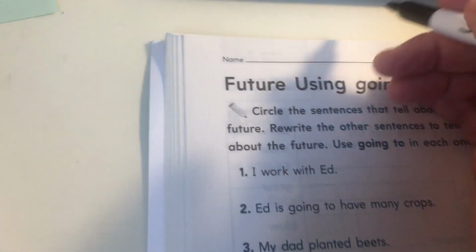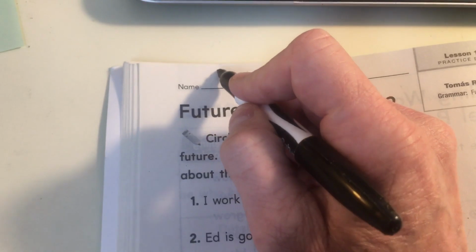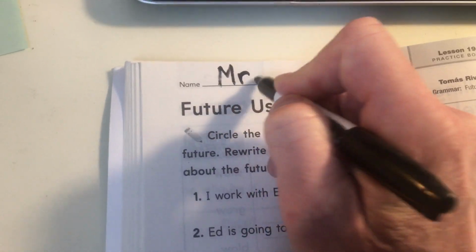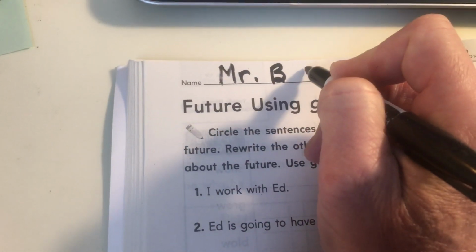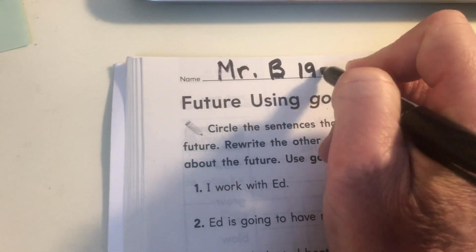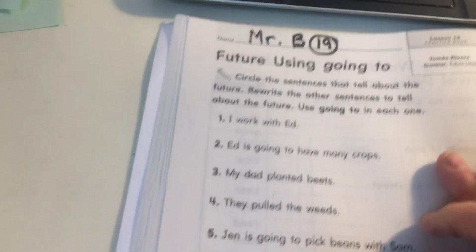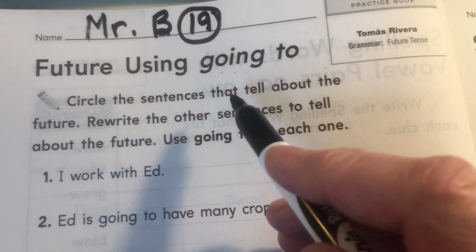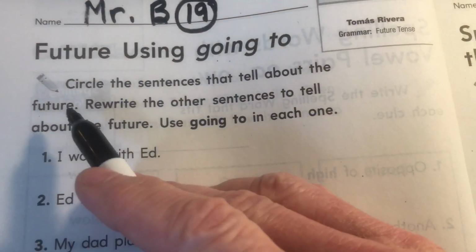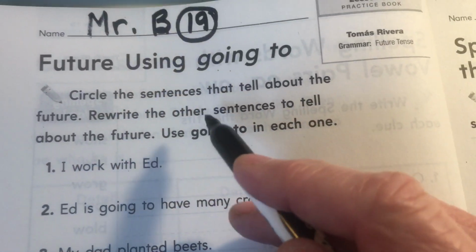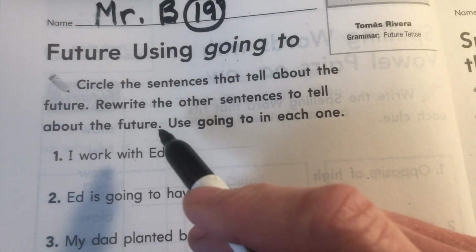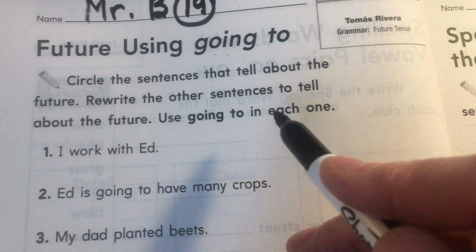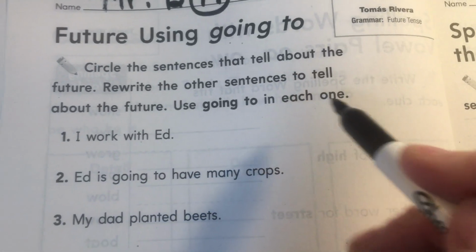So now we're going to work on page 52. These are the directions for how to do page 52. First, please write your name and number at the top of the page. Okay. Then let's read the directions. It says, circle the sentences that tell about the future. Rewrite the other sentences to tell about the future. Use going to in each one.